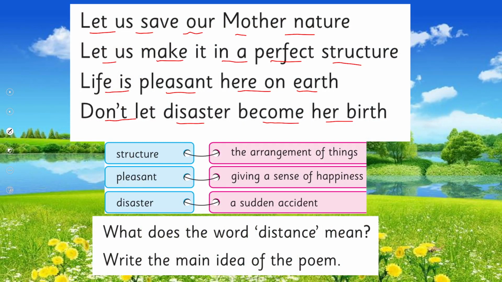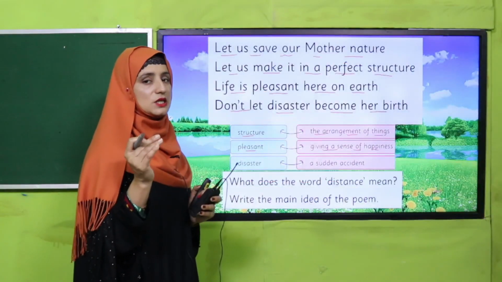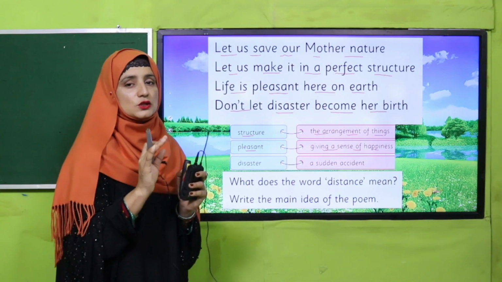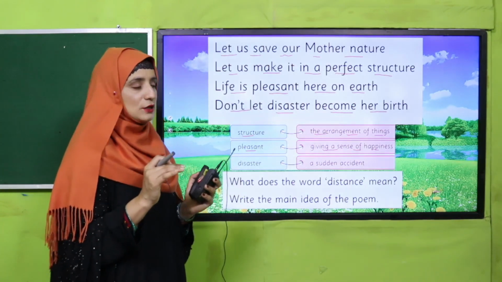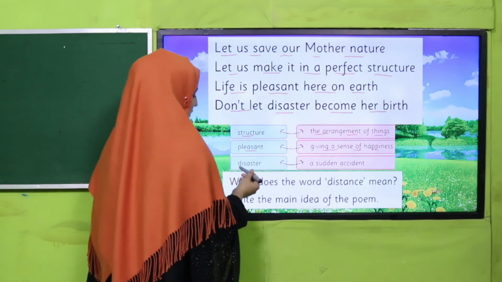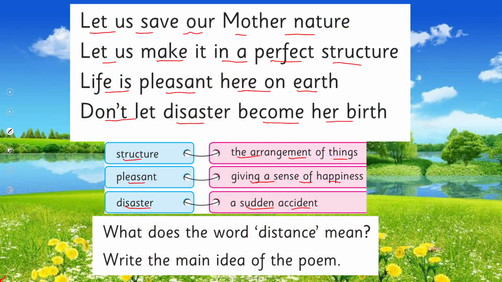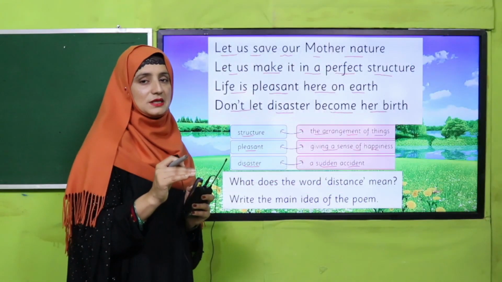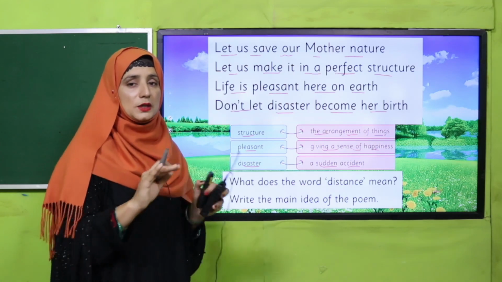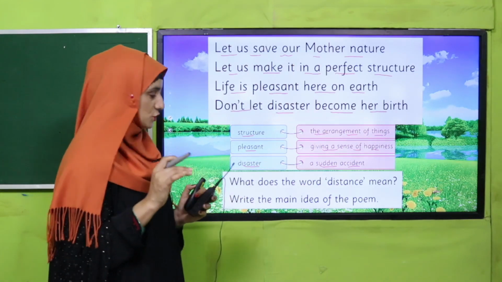See there, structure. What is the meaning of structure? The arrangement of things. Pleasant, giving a sense of happiness. Pleasant means like these things we see and we feel so much happiness. So these are called pleasant things. Disaster, a sudden accident. Okay, disaster is a sudden accident, means that a thing that is completely damaged.